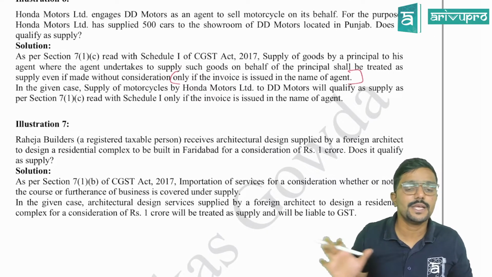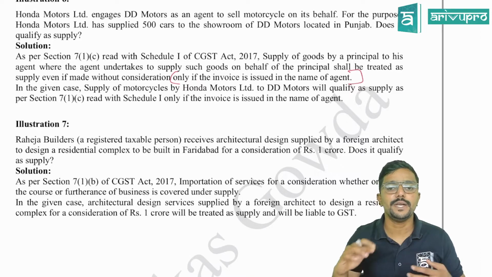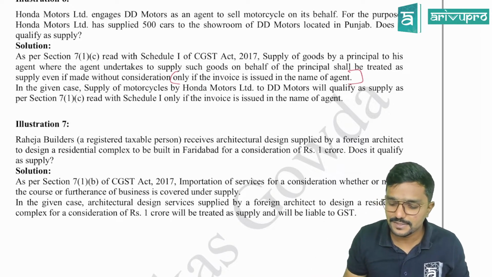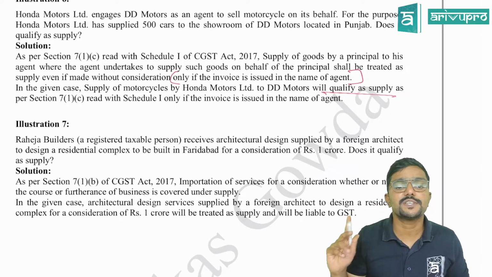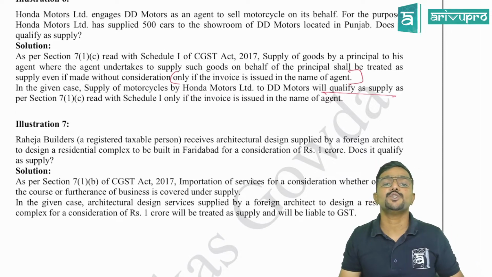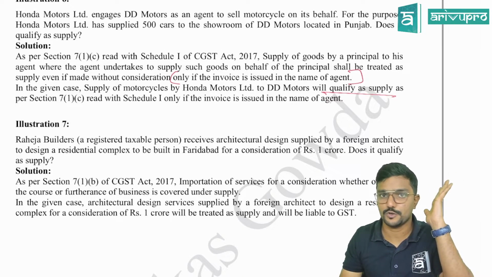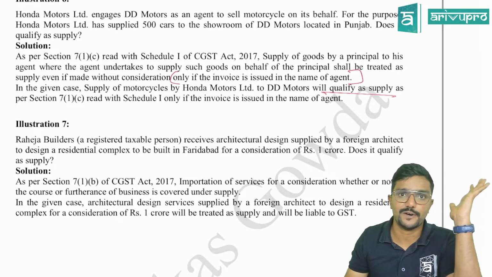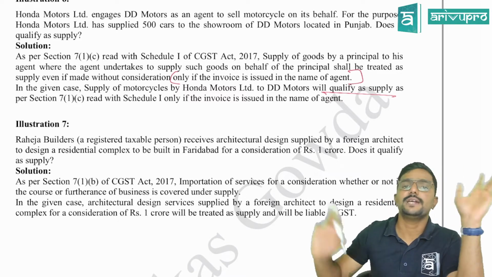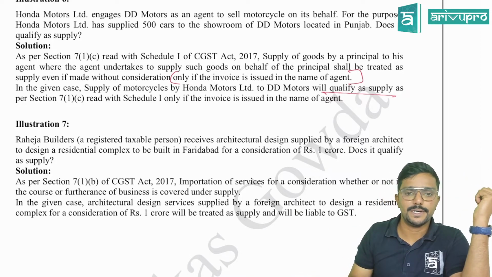Okay. In the given case, supply of motorcycles by Honda Private Limited to DT Motors will qualify as supply as per section 7.1c, read with Schedule 1, only if the invoice is issued in the name of the agent. Because in whose name the invoice is issued is not clearly given in the question, you have to mention this point. You cannot straight away tell it is supply or it is not supply. You need to explain that point.